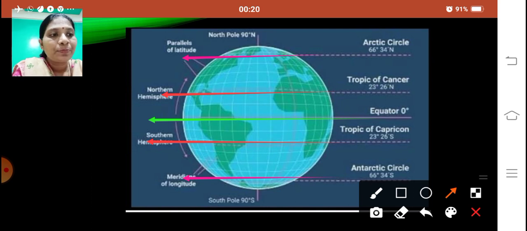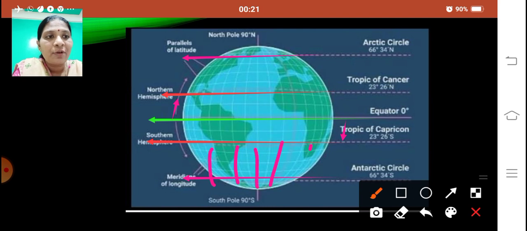Fine. So you can see from the equator towards the Tropic of Cancer, then from the equator towards the Tropic of Capricorn will receive perpendicular sun rays, whereas the region from the Tropic of Cancer towards the North Pole and from the Tropic of Capricorn towards the South Pole will never receive perpendicular sun rays. Fine. I hope this is clear to you, children.